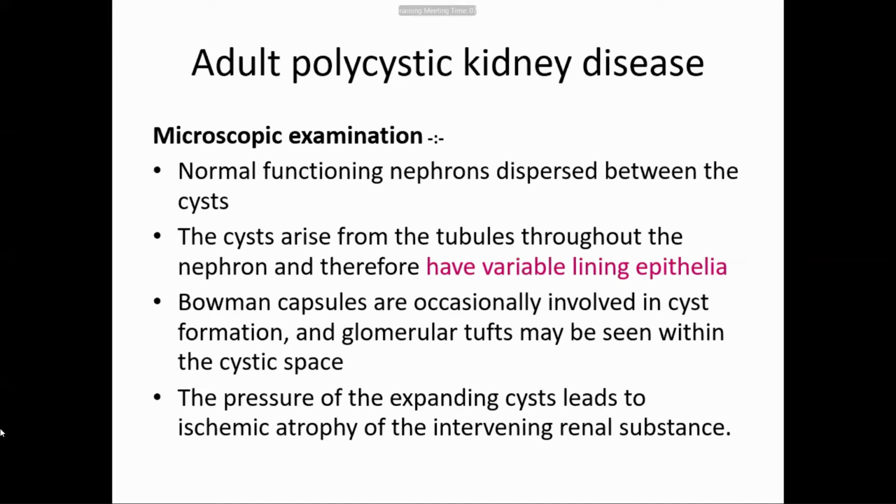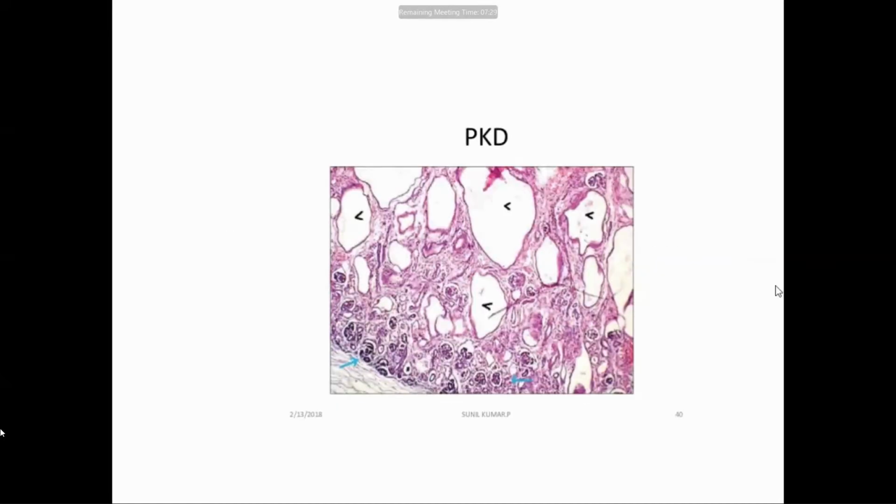Bowman capsule may sometimes be seen inside the cyst, and pressure by the cyst will lead to atrophy of the renal parenchyma because of ischemia. This will also lead to hypertension. See, these are the multiple cysts you can see in the kidney. These are spared glomeruli you can see outside.